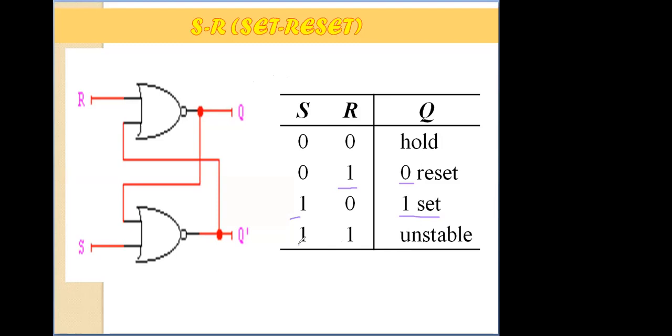The invalid condition, that is when S equals 1 and R equals 1, this is an unstable condition for a latch. Okay, this is called unstable condition. This state will not be allowed for SR latch, and this is the disadvantage of this latch. అంటే ఇలాంటి కండిషన్ మనం ఇక్కడ అవుట్పుట్ ని డిటర్మిన్ చేయలేకపోతున్నాం కాబట్టి this is unstable condition అంటారు. Okay, and this is the SR latch. Okay, you will see continue from here now.